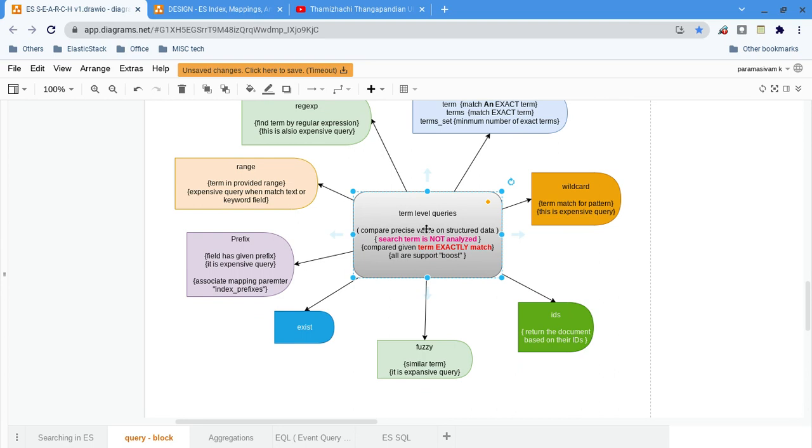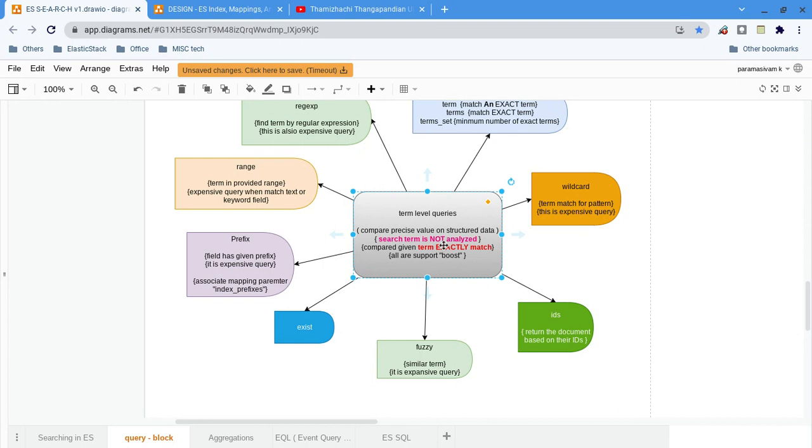Now, term level queries: what exactly do they do? They compare the field values, and it should be matched exactly. There is no adjustment. The term query is not analyzed. Though terms can work on floating point numbers, other data types, or text fields or keyword fields, mostly I have used it with keyword only.